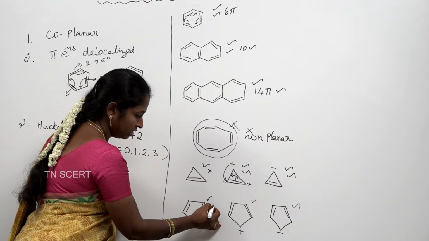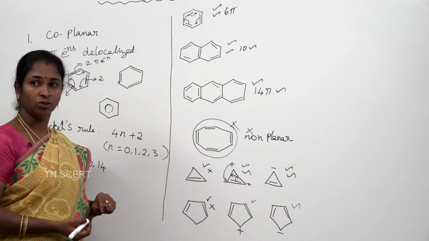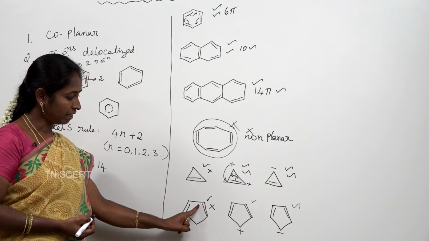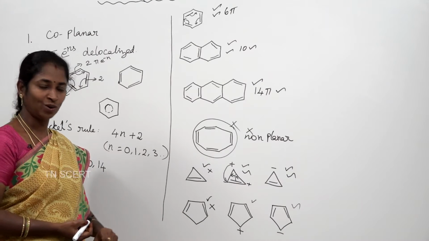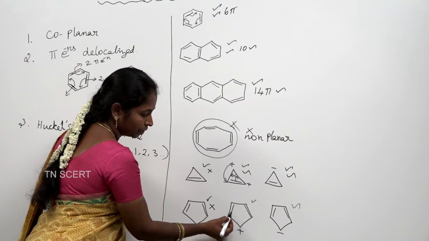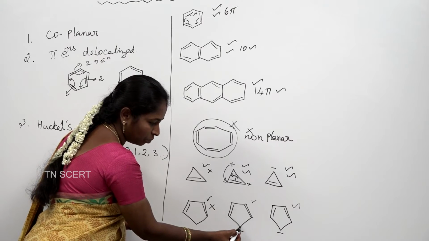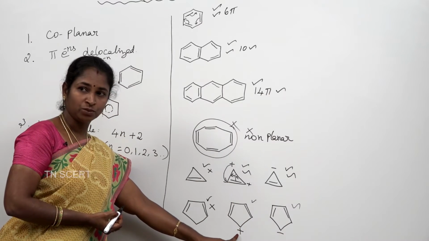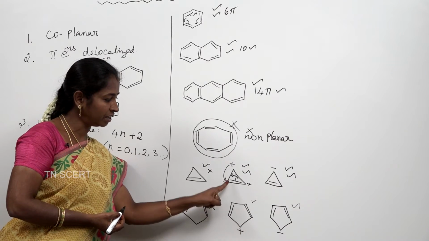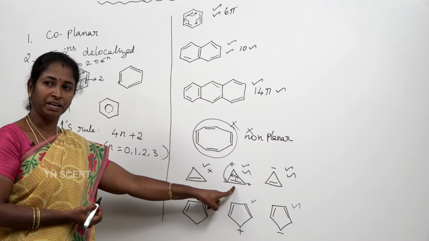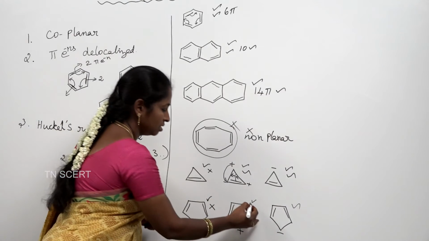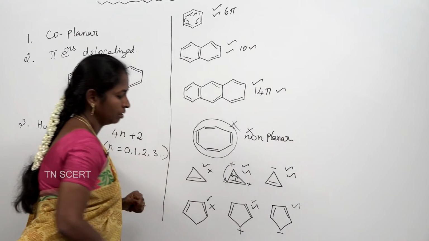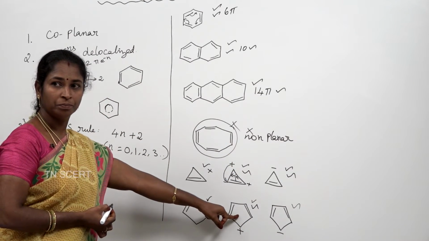Here, 2 single bonds are continuously present, so it disobeys the second rule, that is, pi electrons are not completely delocalized. Here, though it contains 2 single bonds in the adjacent position, it has a positive charge which can be shifted like in cyclopropenyl cation. So, this is a delocalized system.